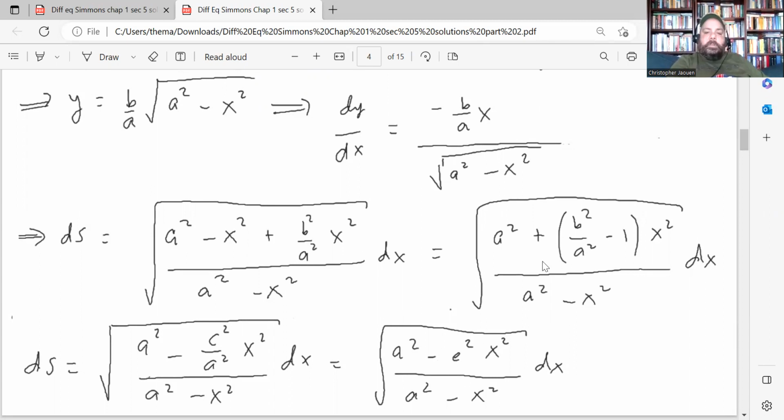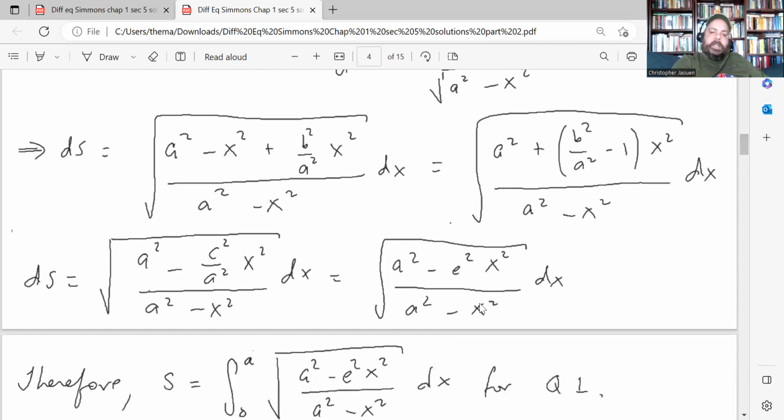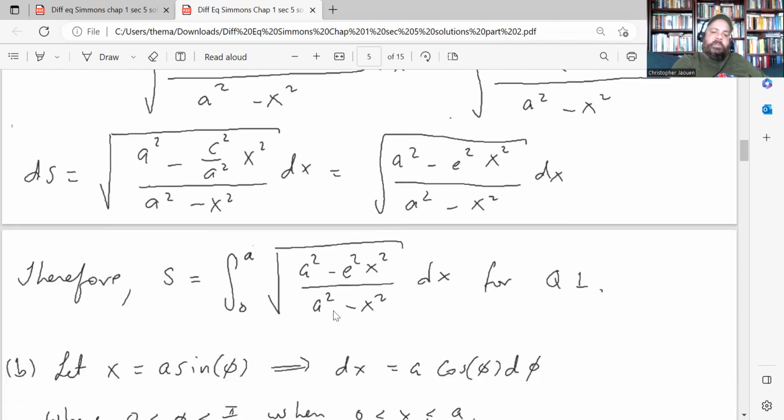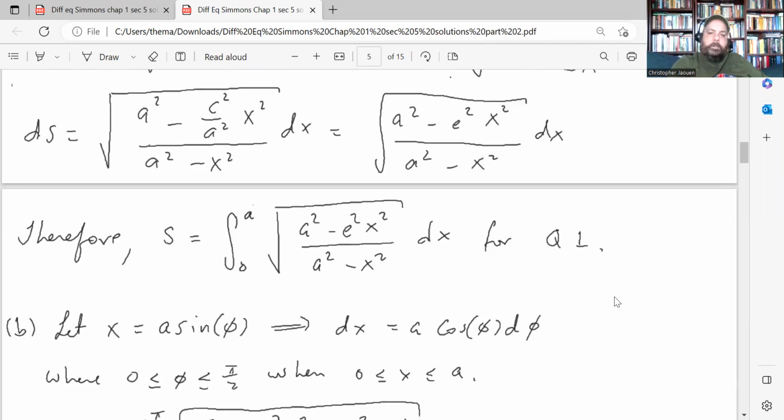I'm sorry, the negative of the square of the eccentricity, right? So you get this expression. Therefore, you plug it into the integral and you get what they wanted you to show in part A. For quadrant 1, your x goes from 0 to a. You're integrating over the rightmost half of the semi-major axis of the ellipse.